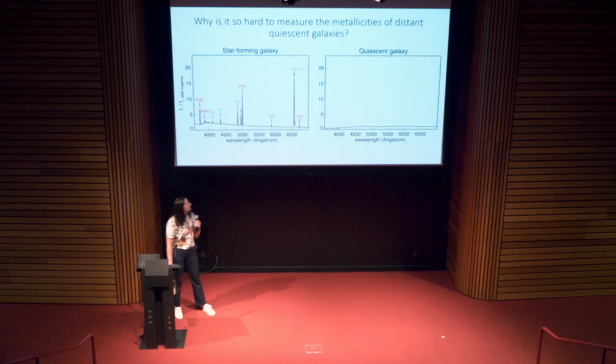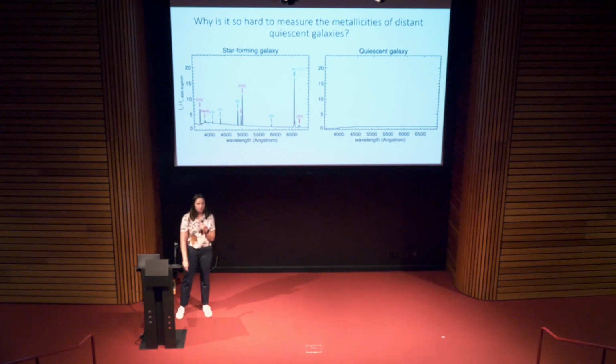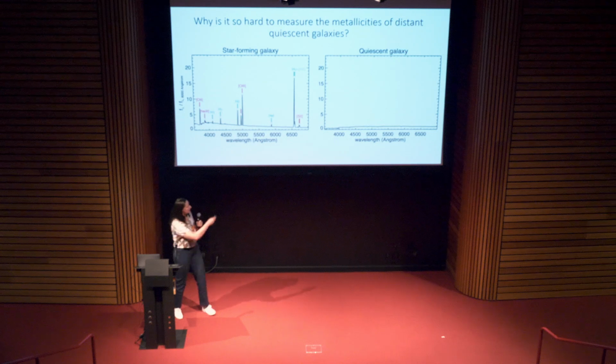So to show you why, here is a simulation of two galaxies, same mass. One is star forming, one is quiescent. And immediately it's so clear why this is. We have booming emission lines for star forming galaxies from which we can measure metallicities out to very far distances. But for quiescent galaxies, we're only left with these little wiggles in the spectrum, which you might not even be able to see. So we need ultra deep spectra.